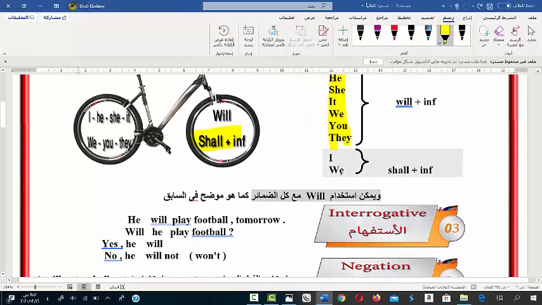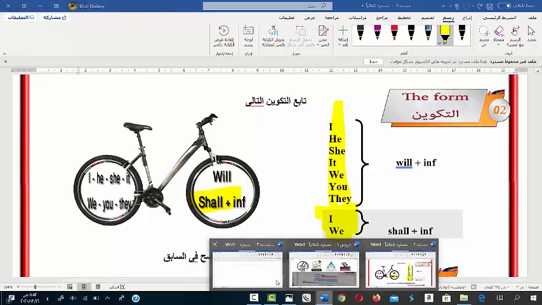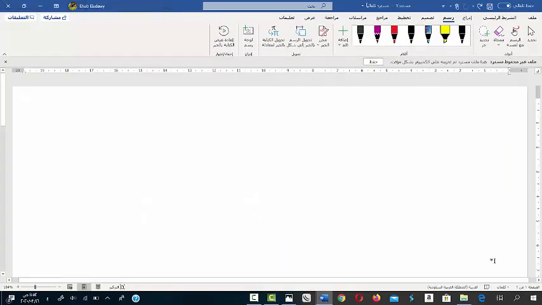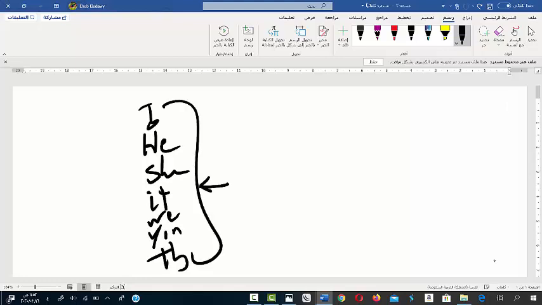We could use I with we for the future simple tense, but it is an old form for the future simple tense. So you have to use all the subject pronouns with will right now. Okay, I am going to open a new sheet and write all the subject pronouns I, he, she, it, we, you, and they. All of them will take will plus infinitive.